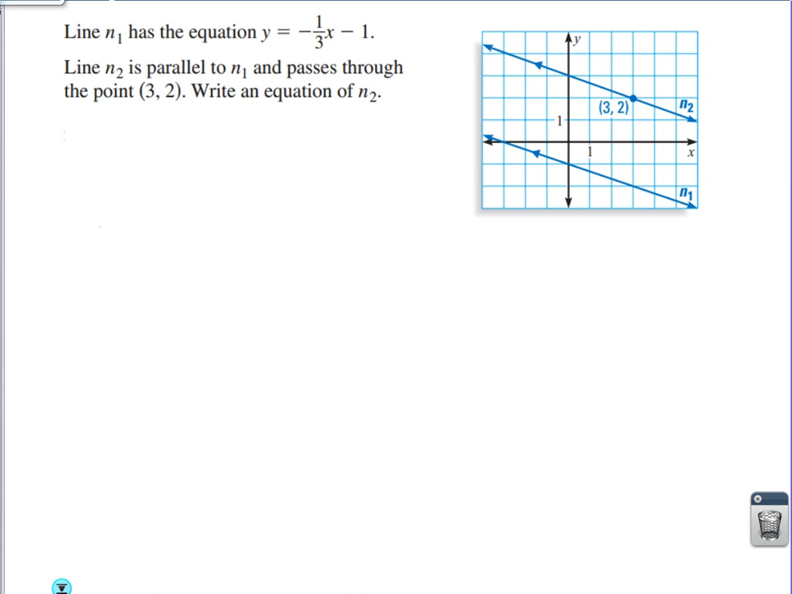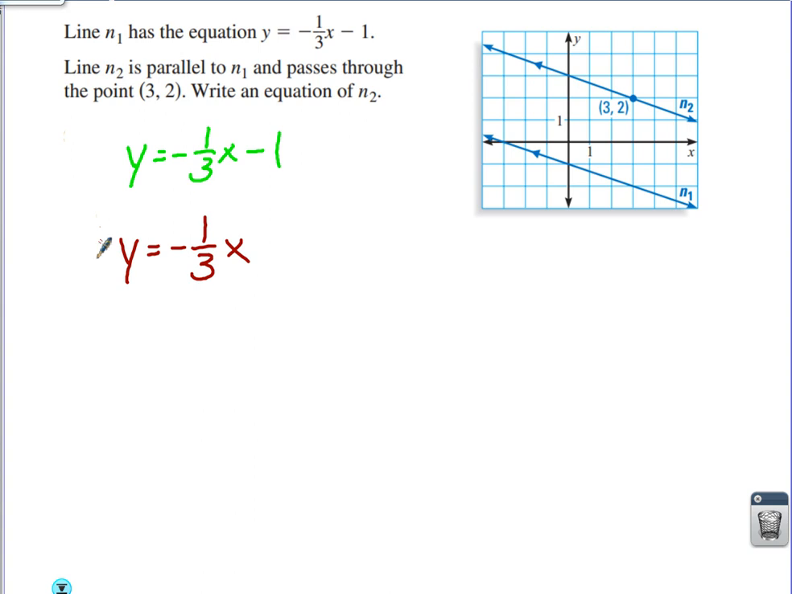Now let me work this problem minus the graph. And this is what you'll be doing. I'm looking for the line that is parallel to y equals negative 1/3 x minus 1. In order to be parallel to that line, they have to have identical slopes. But the problem is, I don't know what the y-intercept is.